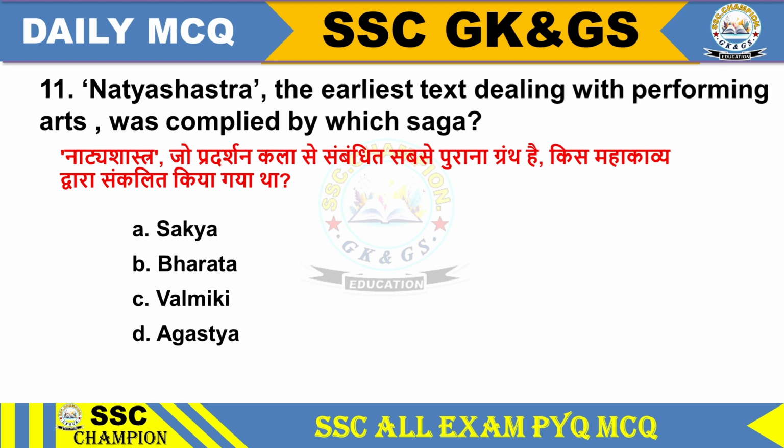Question 11. Natya Shastra, the earliest text dealing with performing arts, was compiled by which sage? Option A Shakya, option B Bharata, option C Valmiki, option D Agastya. Option B Bharata. Natya Shastra, the earliest text dealing with performing arts, was compiled by Bharata.